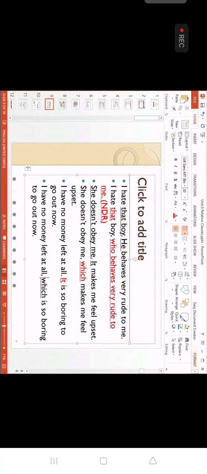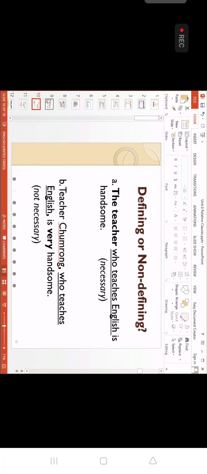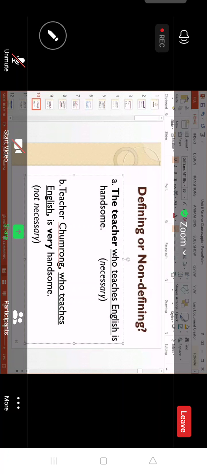So which here modifies the whole sentence in front of it that we call non-defining. You see what you have to understand about defining and non-defining. Okay. So if we just say here, for example, the teacher here, this one, defining or non-defining, buddy? The teacher who teaches English is handsome.